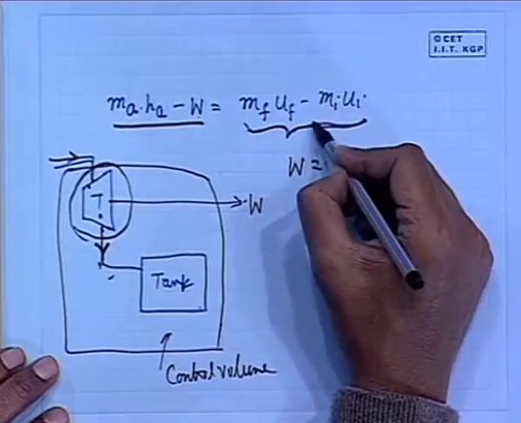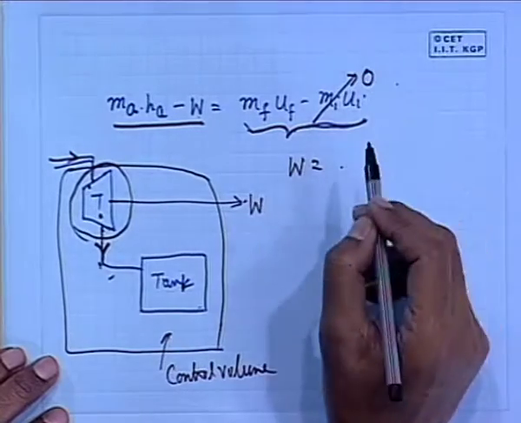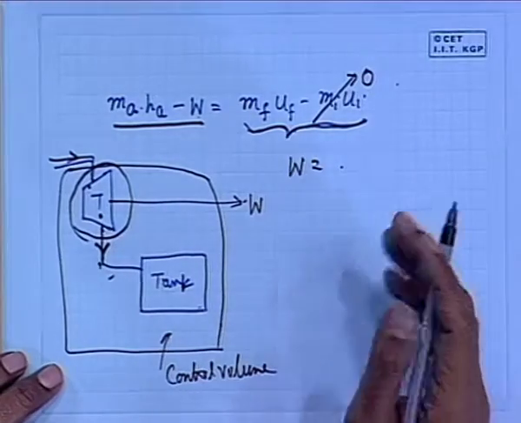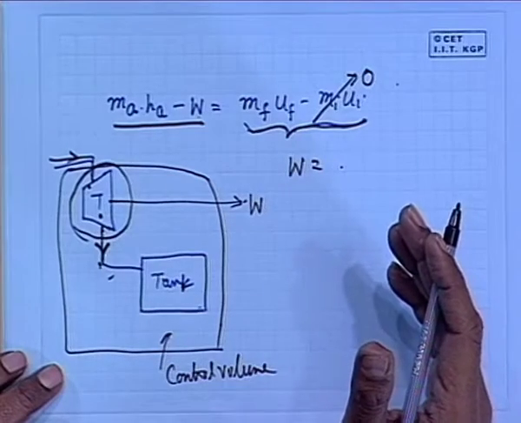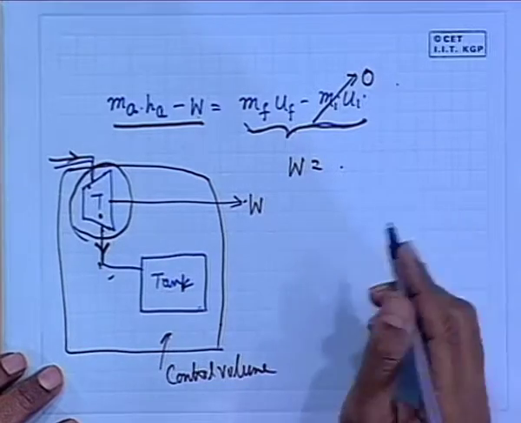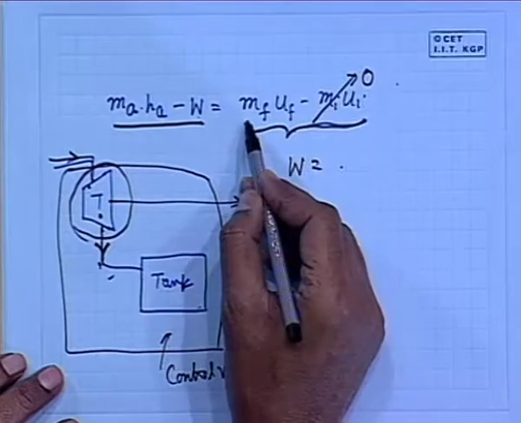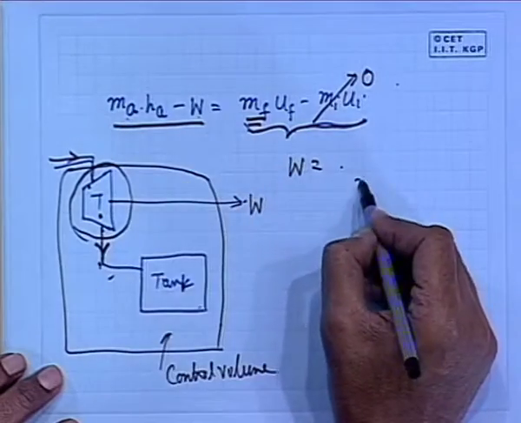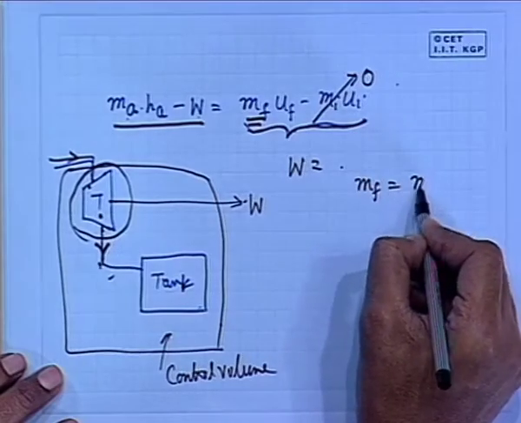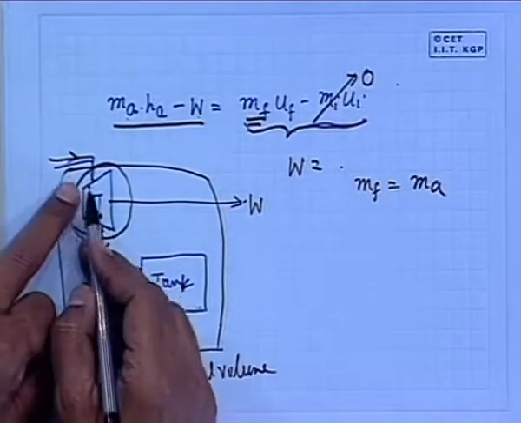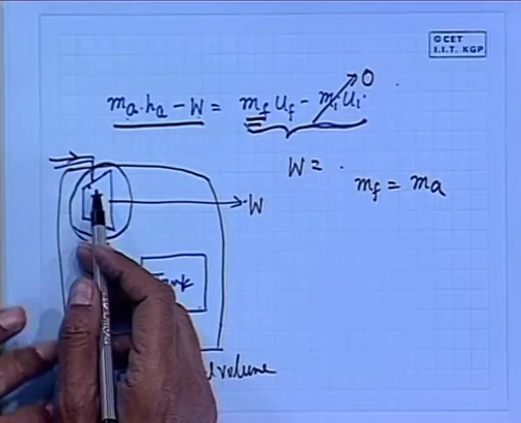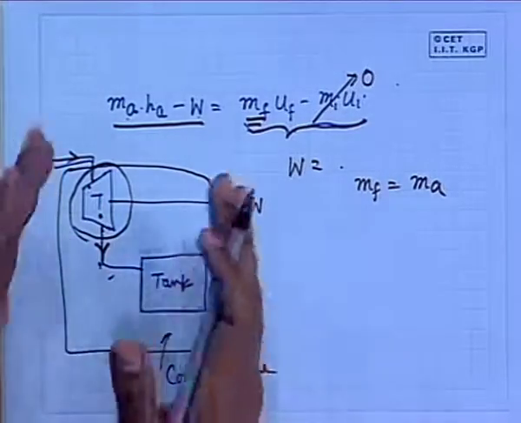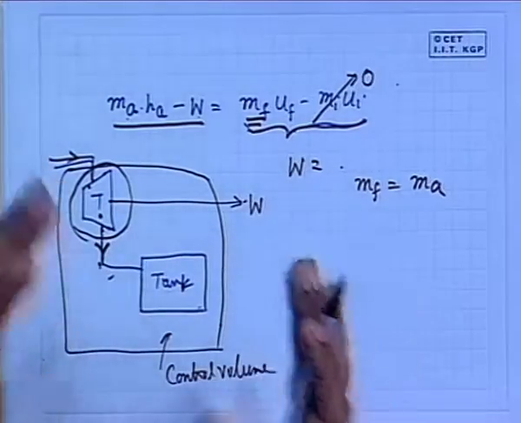Now, what is the value in this case? This is an evacuated bottle, or the tank is empty. Well, therefore, this is 0. So, you can find out MF, and this MF will be equal to MA, because there was no mass initially. So, final mass is the mass which has come during that interval of time through the control volume, that means the entire control volume system.